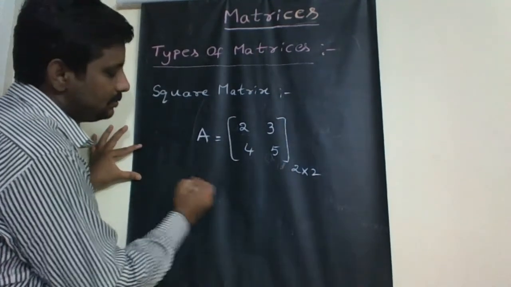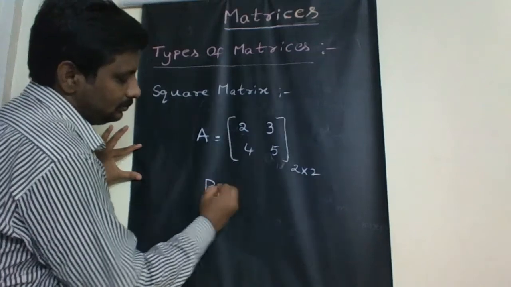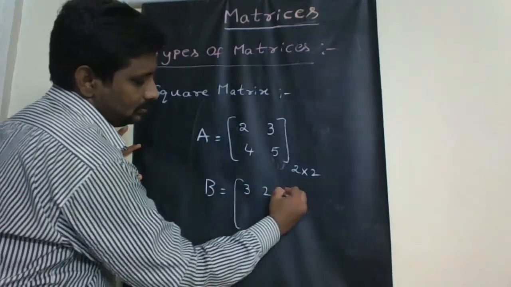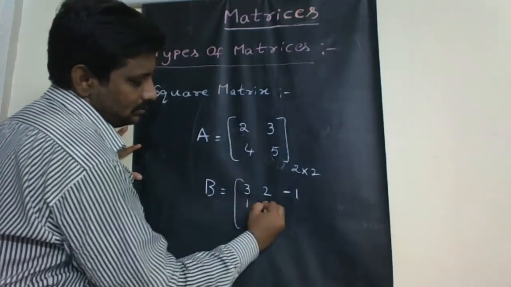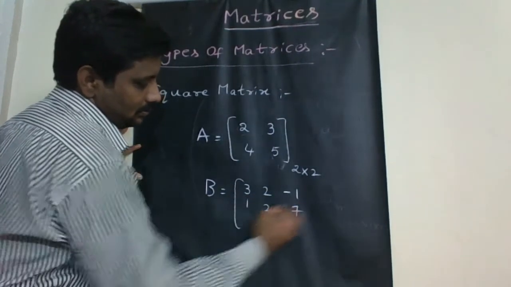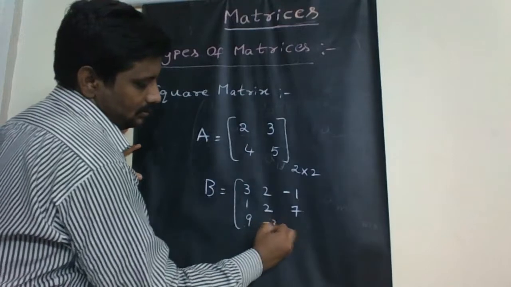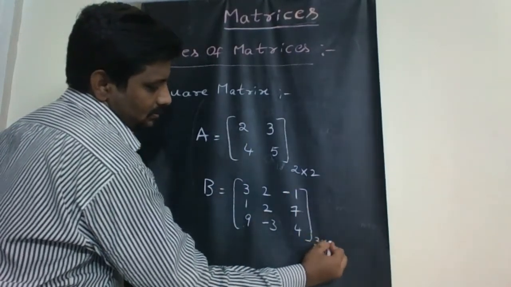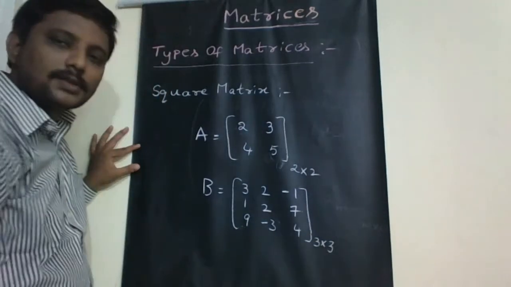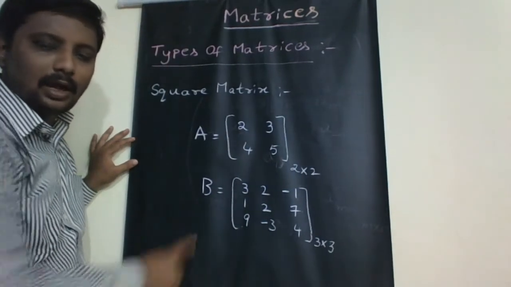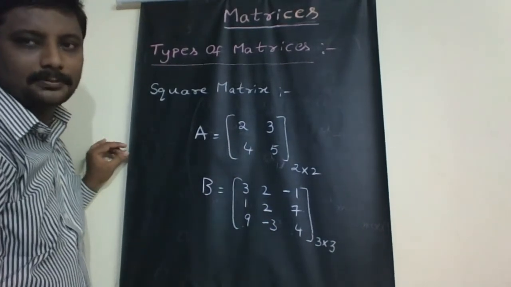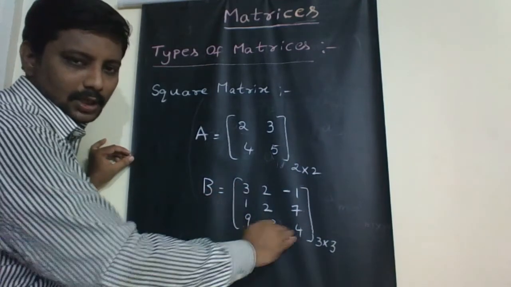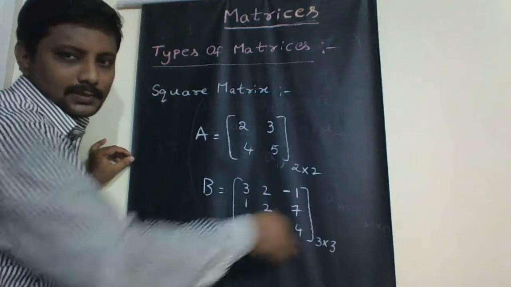Another example. This is also a matrix, having order 3 by 3, because the matrix has 3 rows and 3 columns.